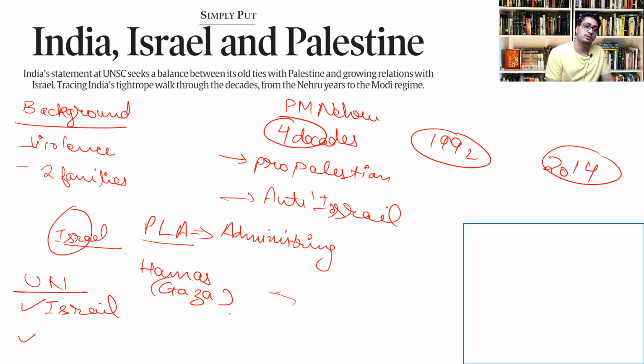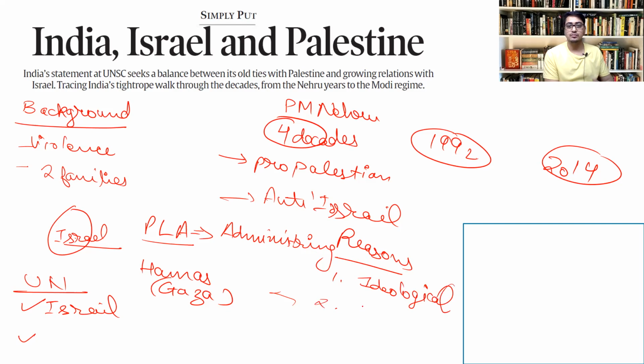So what was the reason for pro-Palestine policy? There were multiple reasons for this. First of all, India was also divided to some extent on religious lines. Israel was a state created on the basis of religion, so there was an ideological opposition to the idea of Israel. Second aspect was that India later developed a dependence on Arab countries for oil imports. So in a way, economic interest was also more in line with the Arab countries. Third issue was that there was a solidarity to the Palestinian cause.